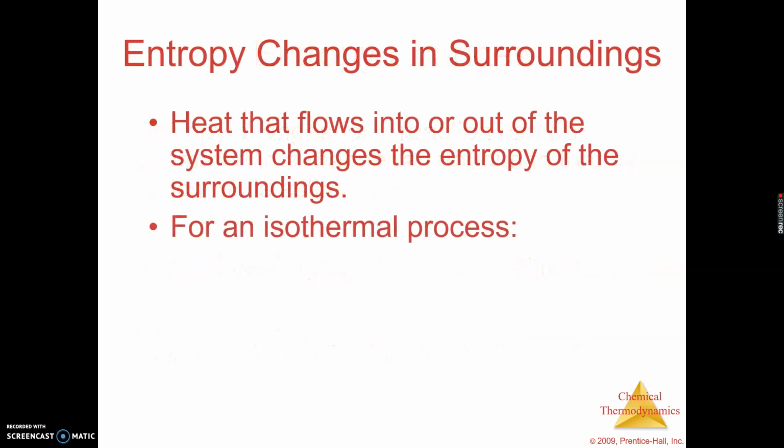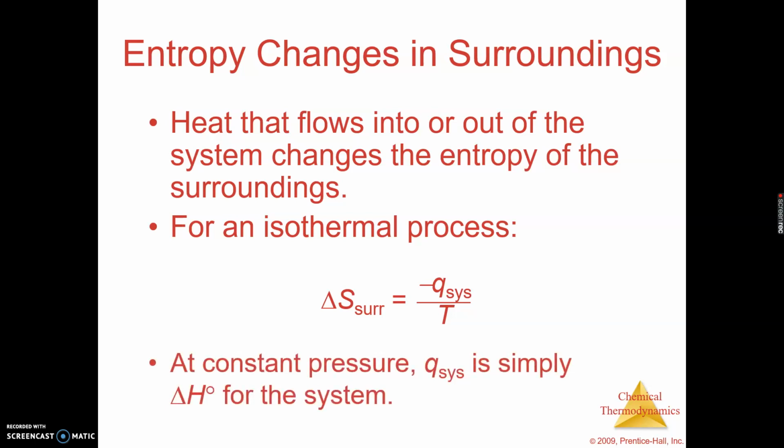And so we'll get into our kind of last point. We'll finish this up later this week. But when we look at entropy changes in surroundings, a couple things to look at here. First point is heat that flows into or out of the system changes the entropy of the surroundings. And that should make sense. If we have heat going from the system into the surroundings, that means the temperature of the surroundings is going up. That means the surroundings has more energy, and if it has more energy, those molecules are moving more in the surroundings. And so then we know that the entropy of the surroundings goes up.